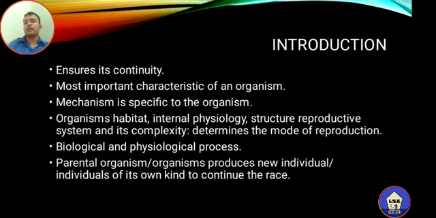So what is this? Of its own kind. Of its own kind means they are similar to their parents. Morphologically they are similar to their parents, sometimes even genetically similar. That depends on the type of reproduction. Normally the newly produced individuals during the time of reproduction are similar to their parents, morphologically and physiologically.